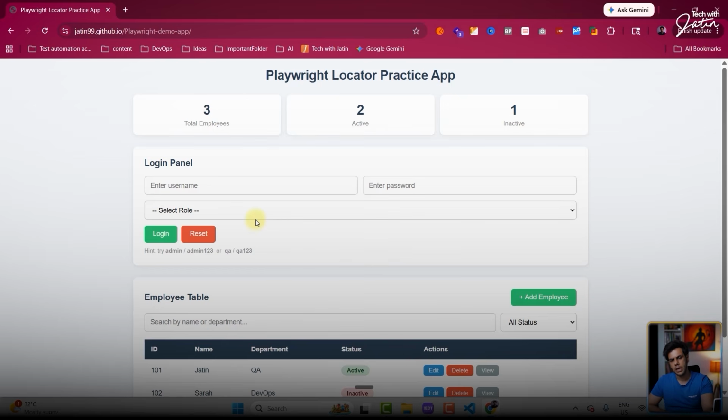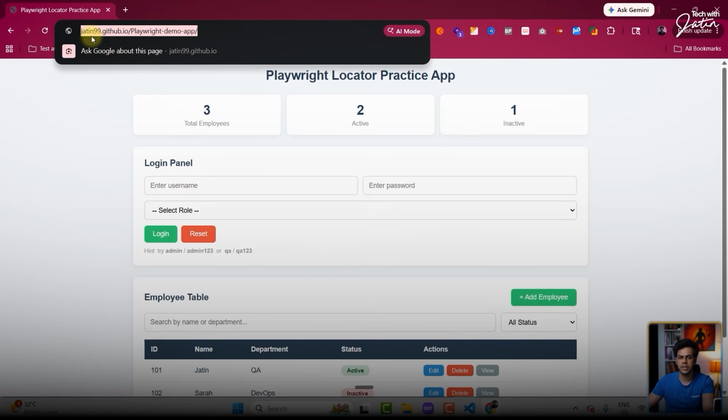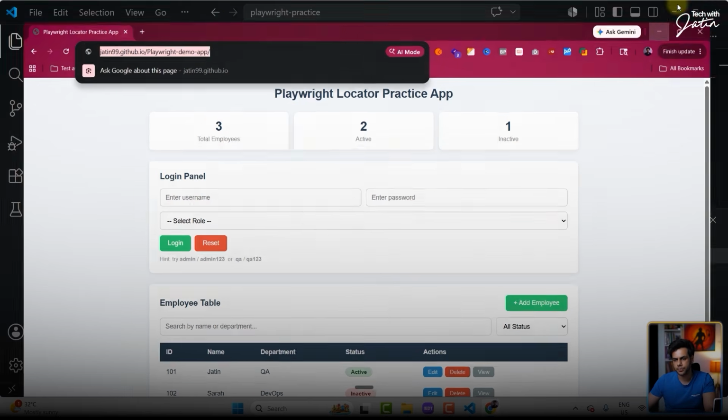So please make sure, guys, you try to visit this particular website, jatin99.github.io/playwright-demo-app. I'm going to put it in the comment section also. You can technically take it from there. So I'm going to copy this.